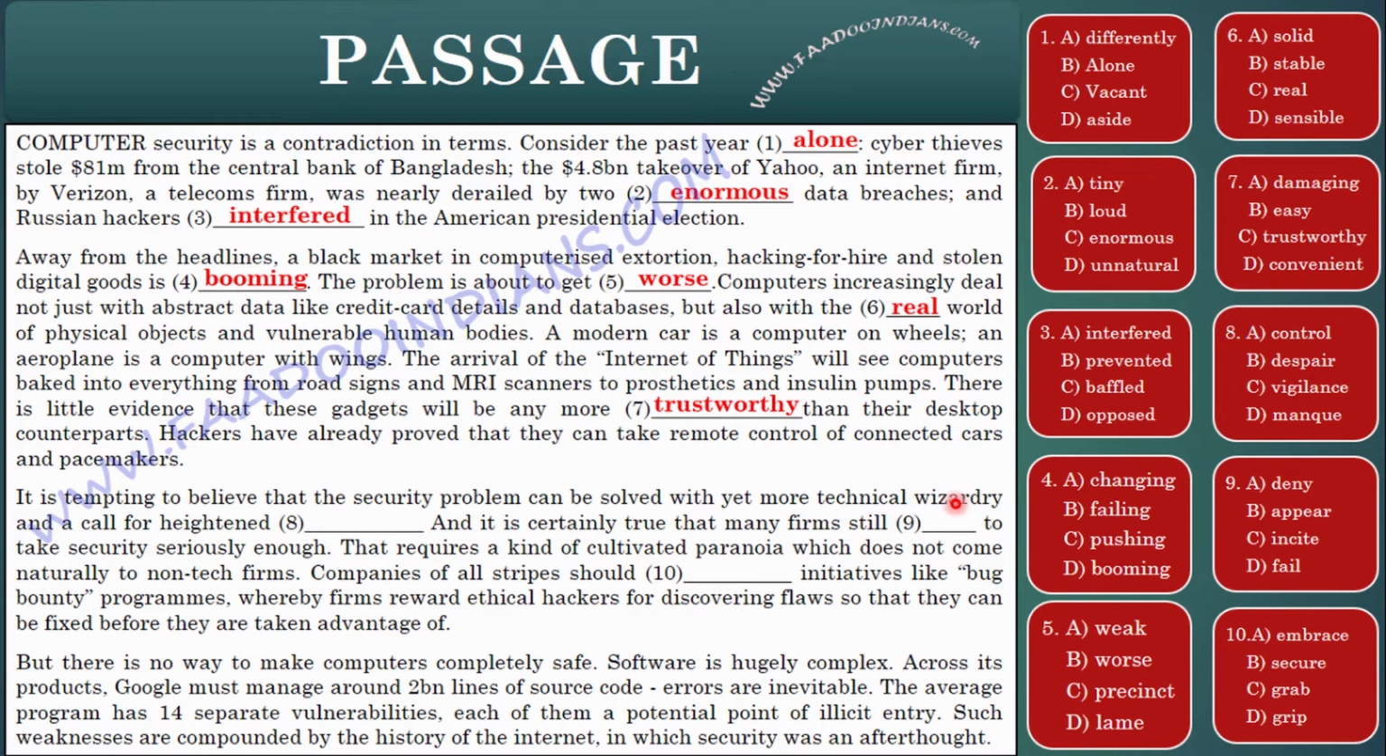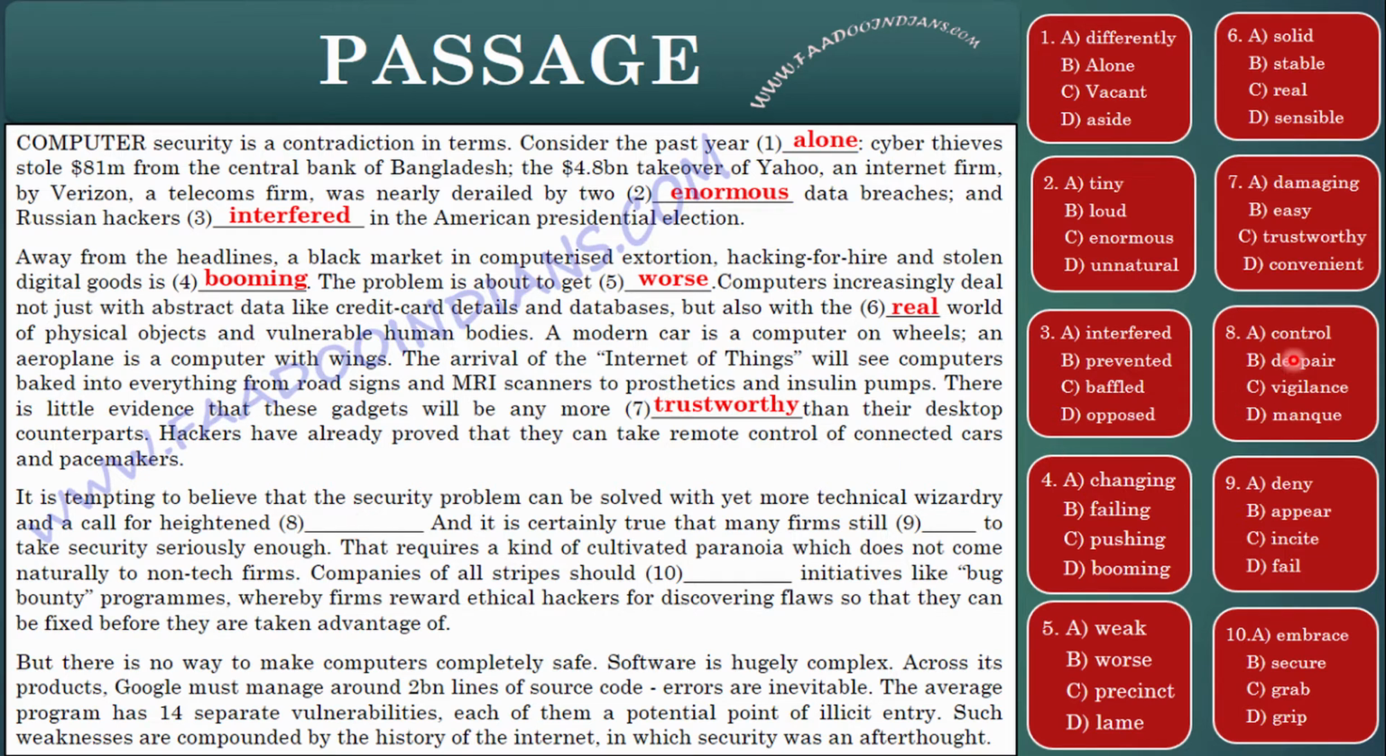Now, this paragraph must be relating with how we can tackle this problem of hacking. So, it can be tackled with yet more technical wizardry and a call for heightened. What is heightened? Heightened means to become more intense in terms of technical knowledge. So, a similar word will be placed here. Let's read further a bit. And it is certainly true that many firms still fail to take security seriously enough. So we are getting an idea.